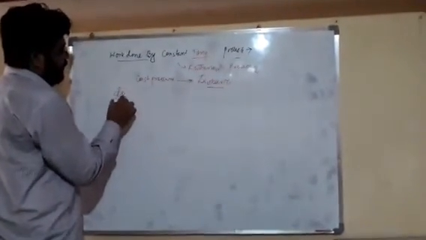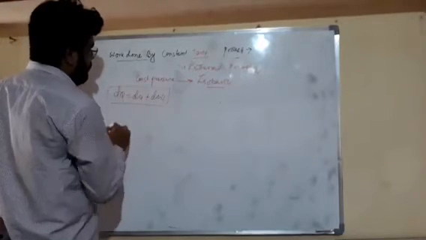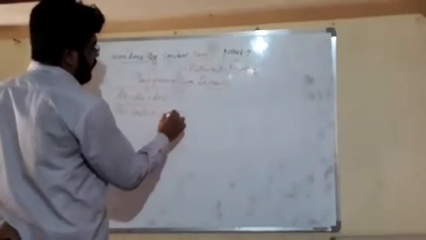Again friends, we will do the same. dq is equal to du plus dw. We will apply our first law of thermodynamics for this process. Again we do the same: dq is equal to Cv dT, which we have already derived, plus p dV.